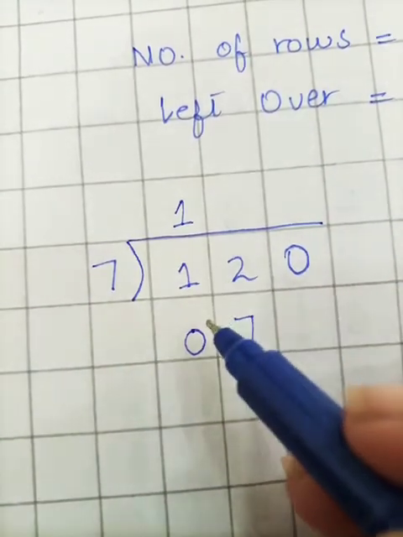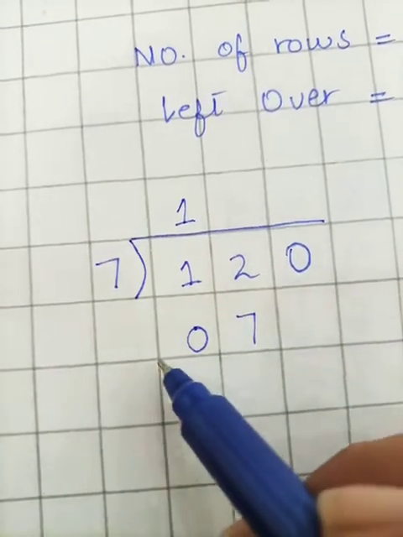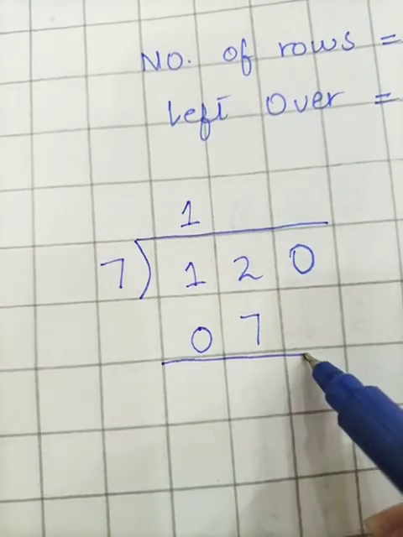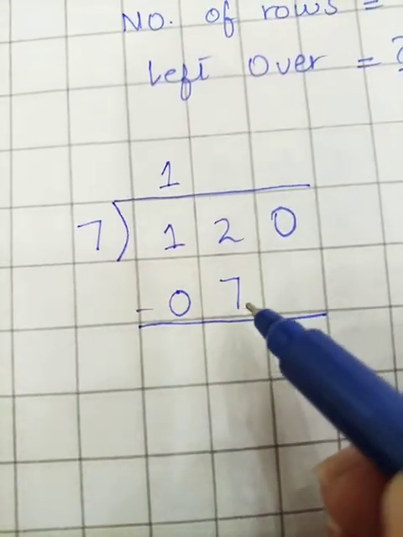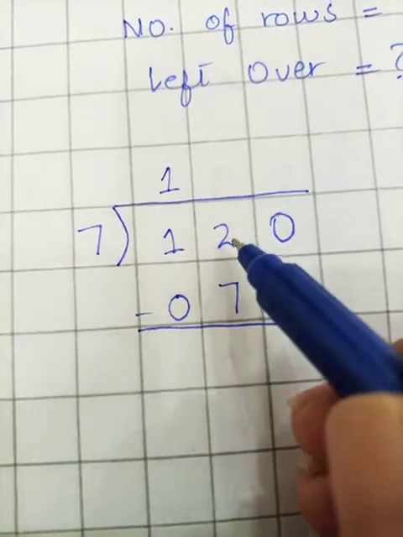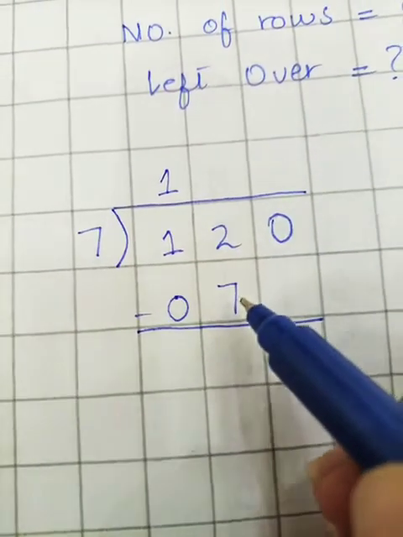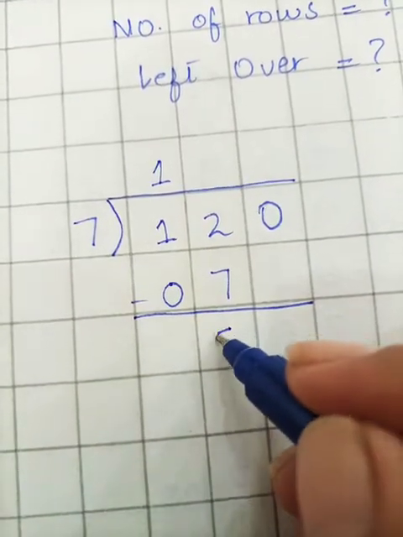I will not write it in the hundreds column, I will write it in the tens column. Now in the next step students, that is subtraction. Here I am going to subtract 7 from the number 2, that can't be subtracted, so I have to take the number 12 as it is. Now I am subtracting 7 from 12 and my answer is 5.